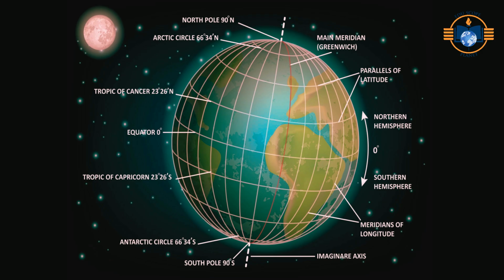Important parallels of latitude. The major lines of latitude that have worldwide significance are the equator, the tropics of Cancer and Capricorn, and the Arctic and Antarctic circles. The equator is the only line of latitude that divides the Earth in half, and it is the line of latitude where the length of the day and night is always 12 hours.